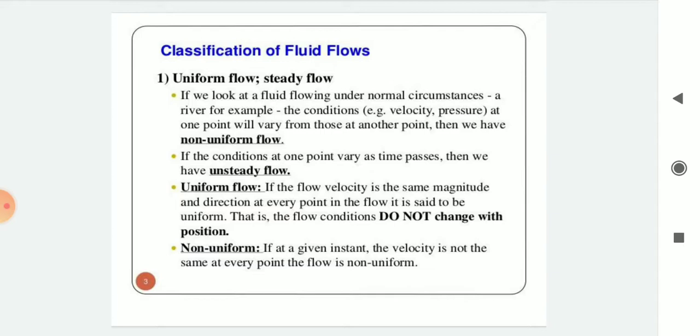Okay, the flow in which the velocity at a given time changes with respect to space is called as non-uniform flow. For example, flow through a long pipe with varying cross section is considered as non-uniform flow. That is dV by ds is not equal to 0.